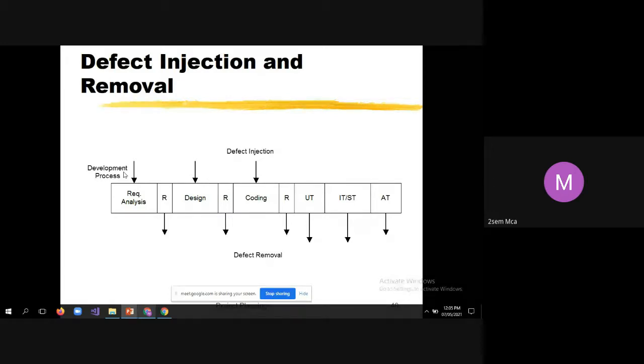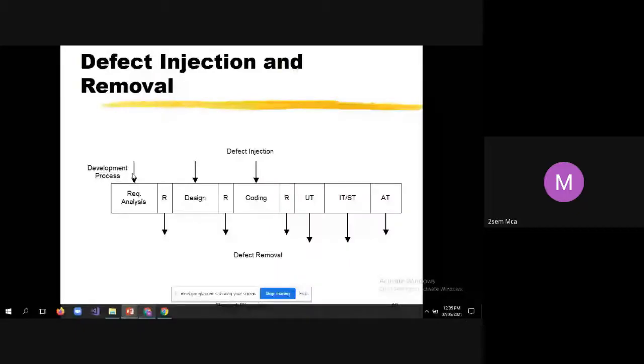Now look at this diagram. This diagram shows the defect injection and removal. That is defect injection. So what is the meaning of defect injection? One very good example is documenting a requirement which is not at all clear. That means you have documented the requirement, but it is quite confusing. That is also considered a defect.